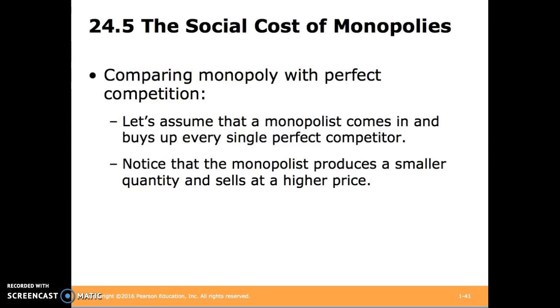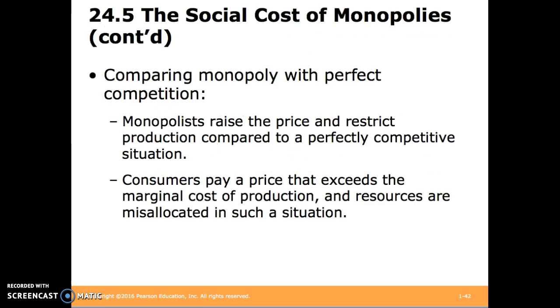Let's compare a market that was a perfect competition market with a monopoly market. So let's assume a monopolist purchases all the competitors in a perfect competition market. Then we'd expect that the price is higher and the quantity is lower. The monopolist raises the price and restricts production compared to a perfectly competitive situation. And so consumers pay a price that's higher and resources are misallocated in such a situation.